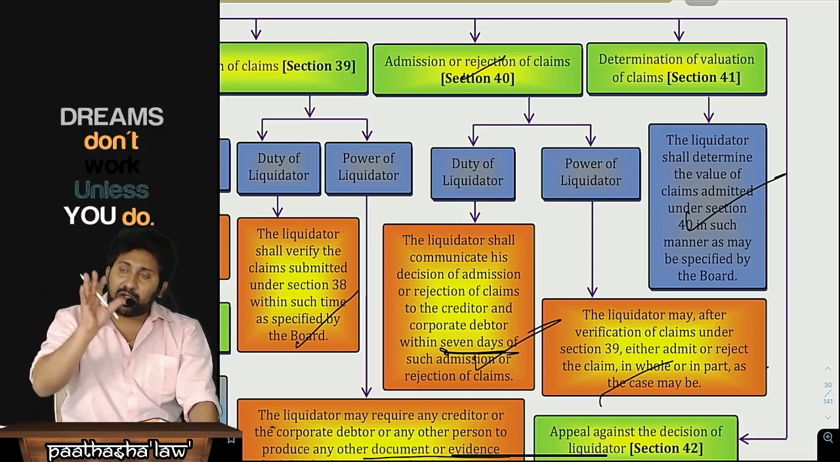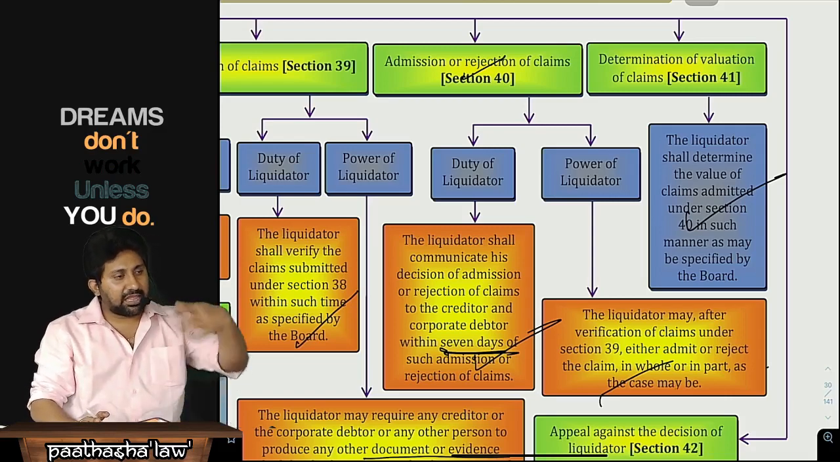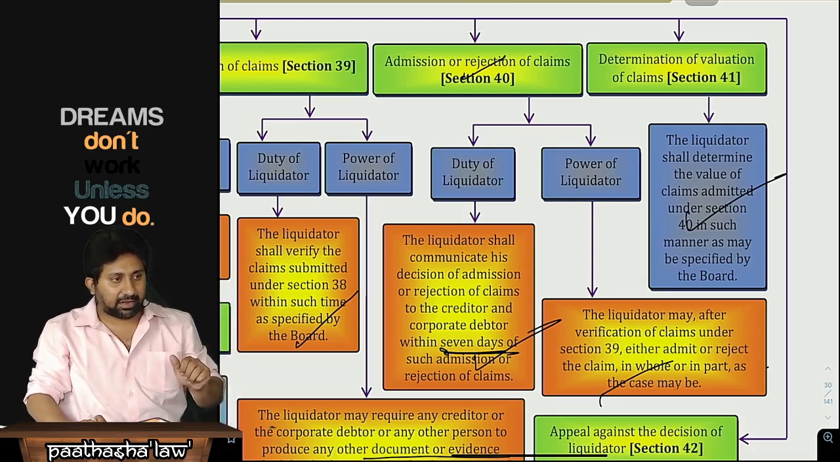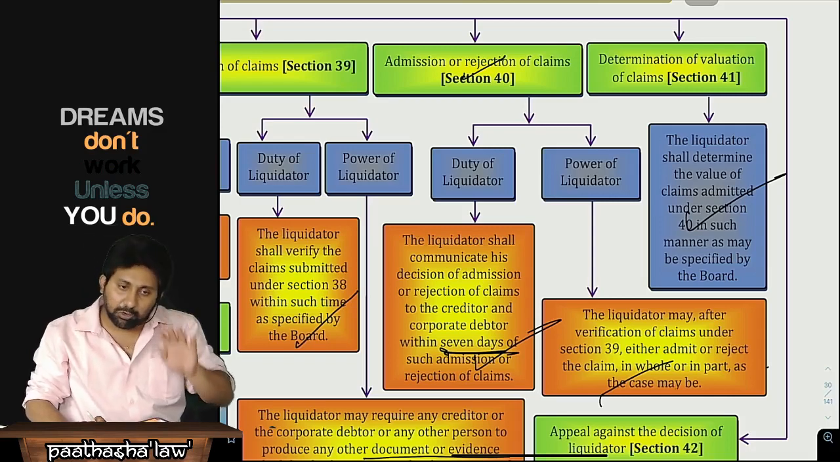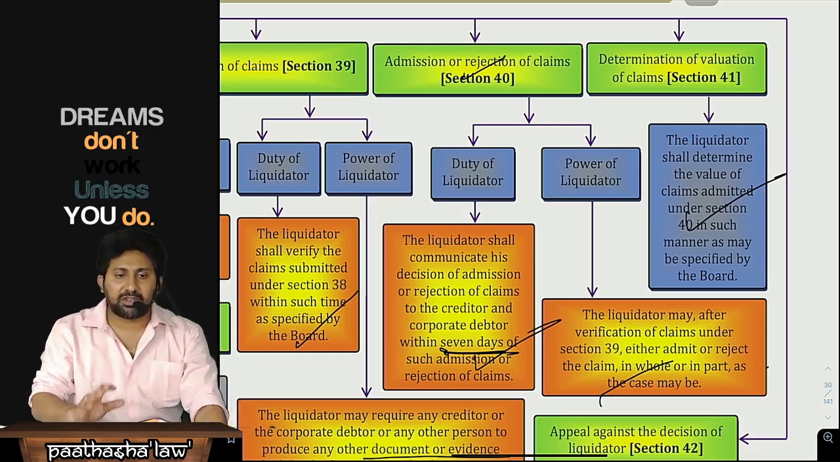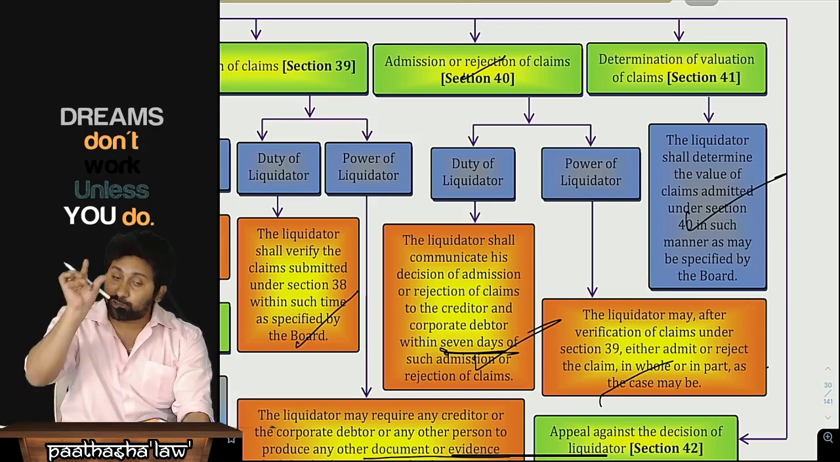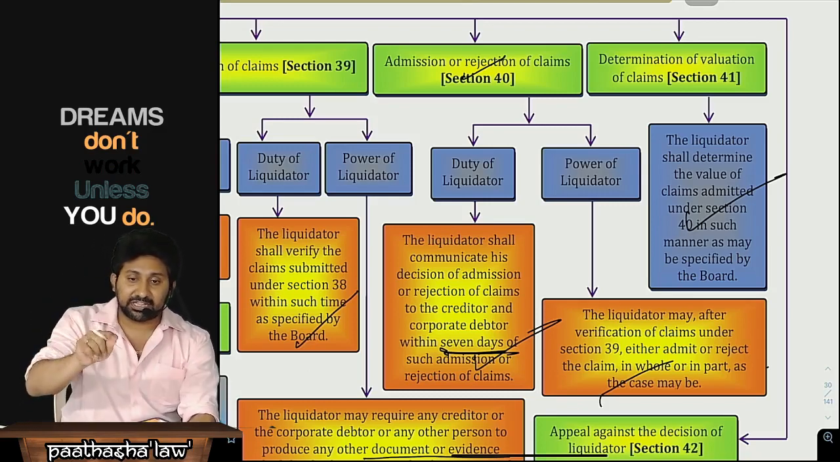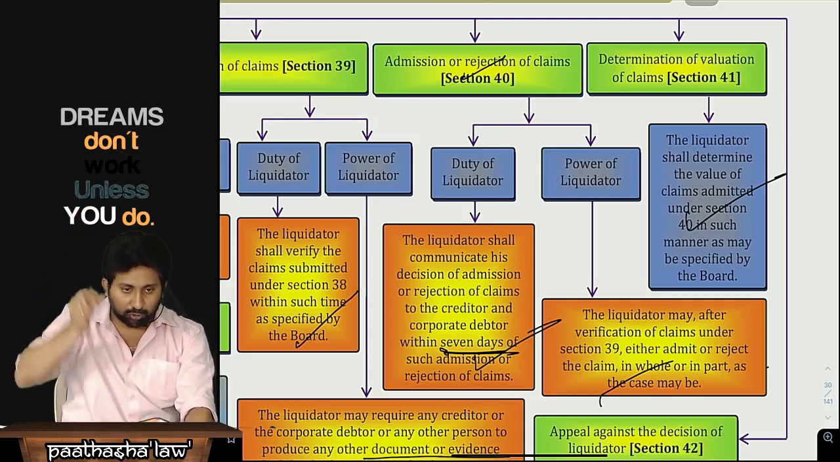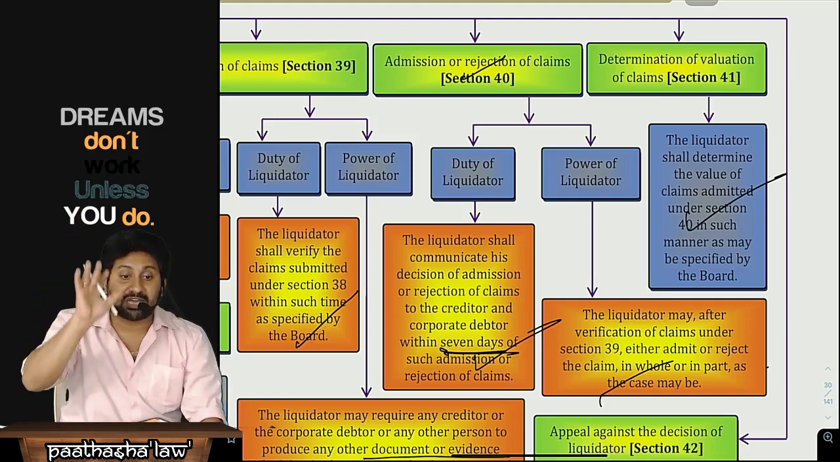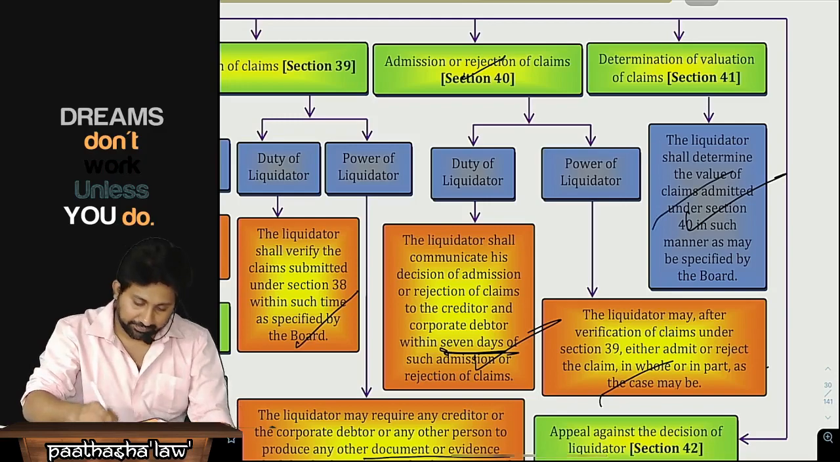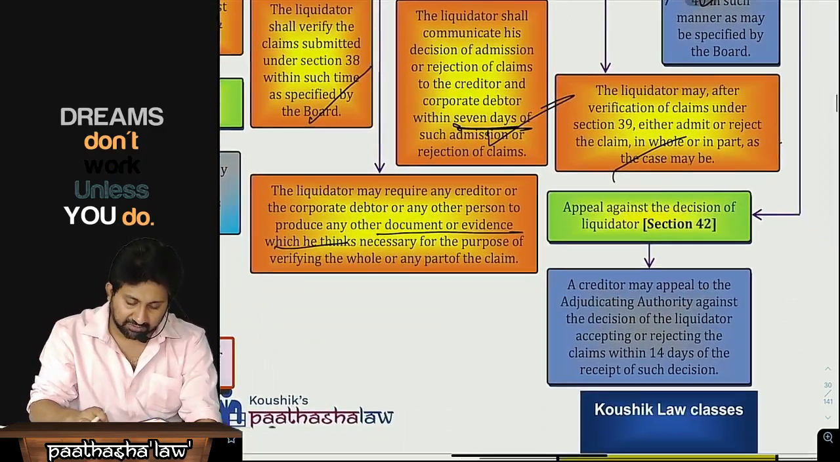That means a 100 rupee loan was given by me. In that, 50 rupees was given 5 years back or 10 years back, and 50 rupees was given recently. Both are defaulted. One is outside the limitation period, one is within the limitation period. I should take only the 50 which is within the limitation. Therefore, I have to value all the claims which are legitimate. That will be called a determination of valuation of claims.